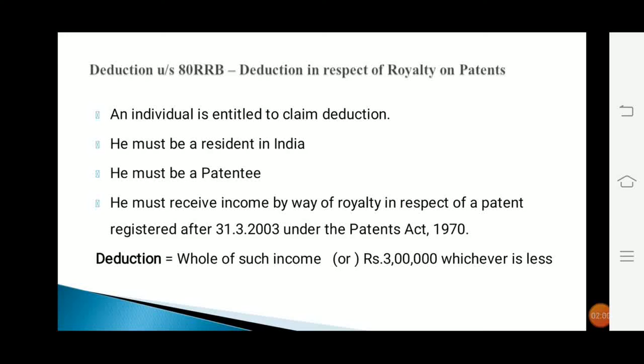He must receive income by way of royalty in respect of a patent registered under the Patents Act 1970, on or after 31/3/2003. And regarding the amount of deduction, the whole of such income or rupees 3 lakhs, whichever is less, can be claimed as deduction under section 80RRB.